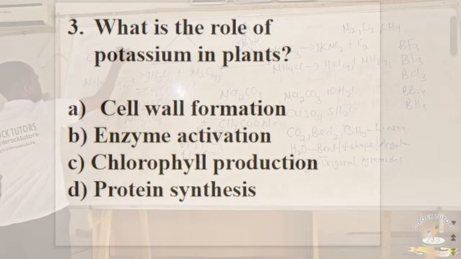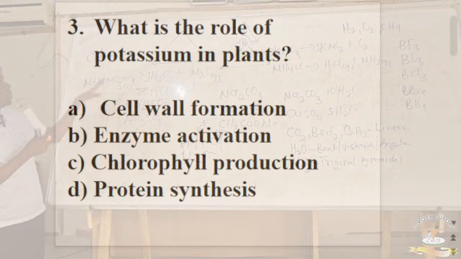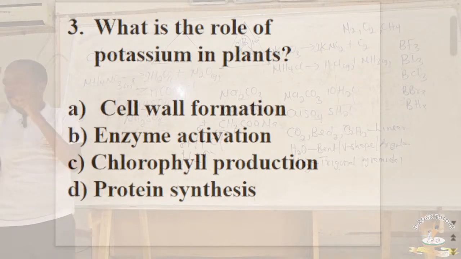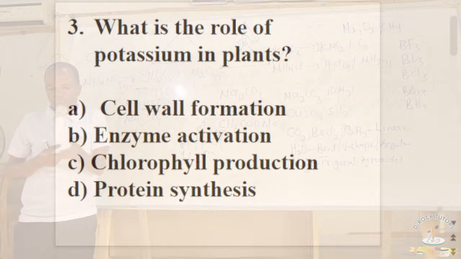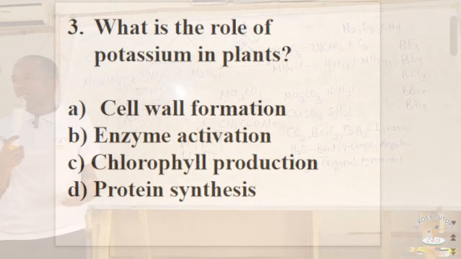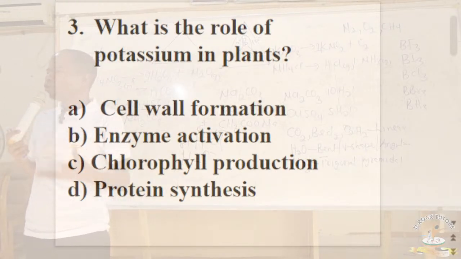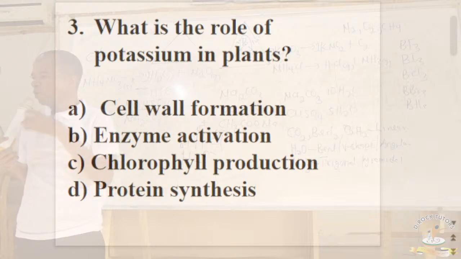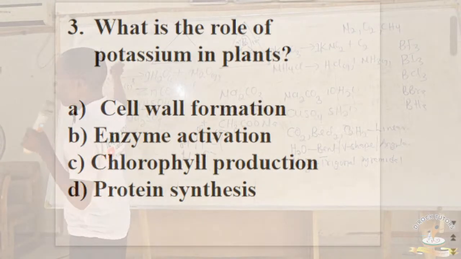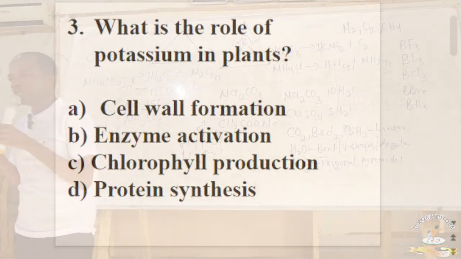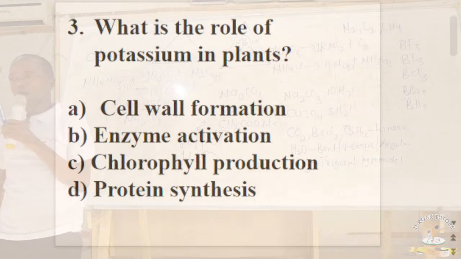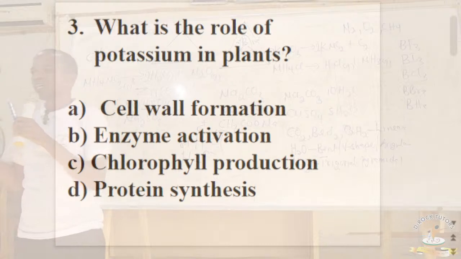Chlorosis. Because there are a lot of questions, they can ask you that deficiency of which of the following elements causes chlorosis in plants. Chlorosis is simply a word that means yellowing of the leaves. When leaves of plant, don't forget, leaves of plant are supposed most of the time to be greenish in color. But when they become yellow, you call it chlorosis. And the three elements whose deficiency cause chlorosis are magnesium, iron, and of course, nitrogen.